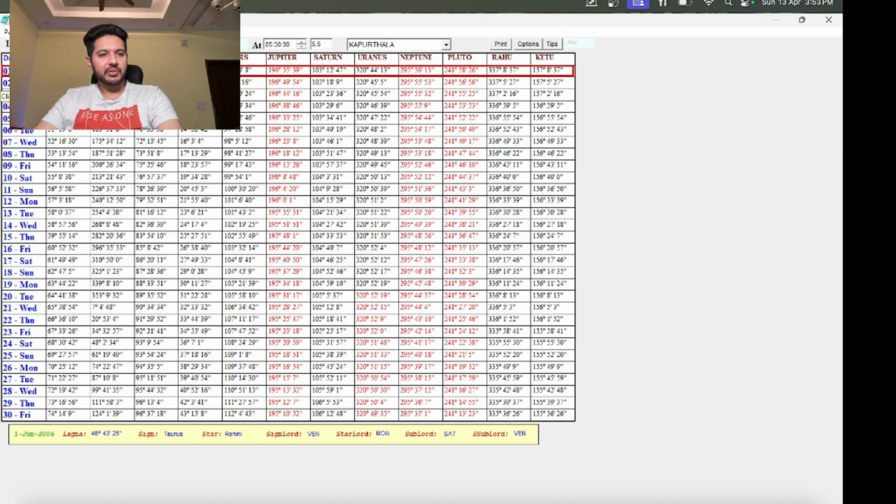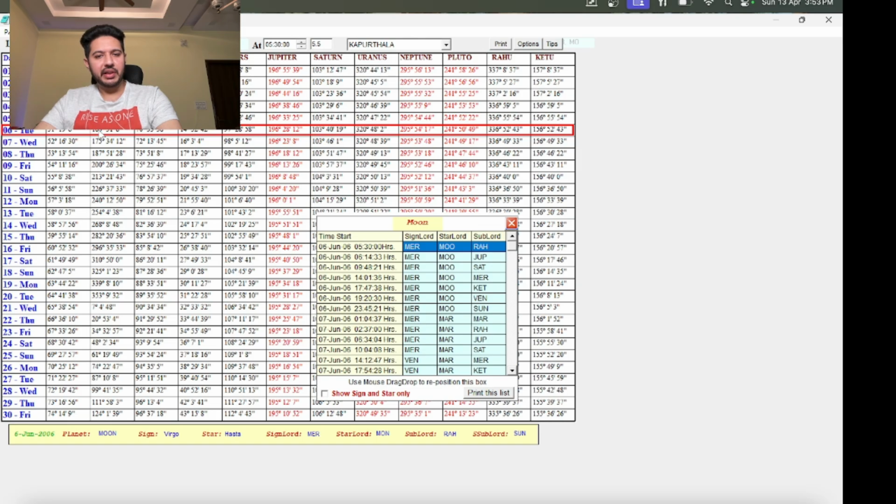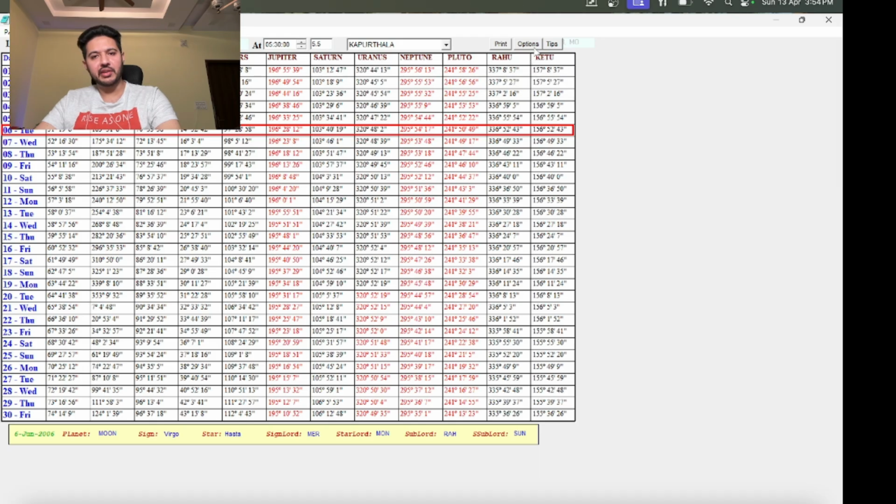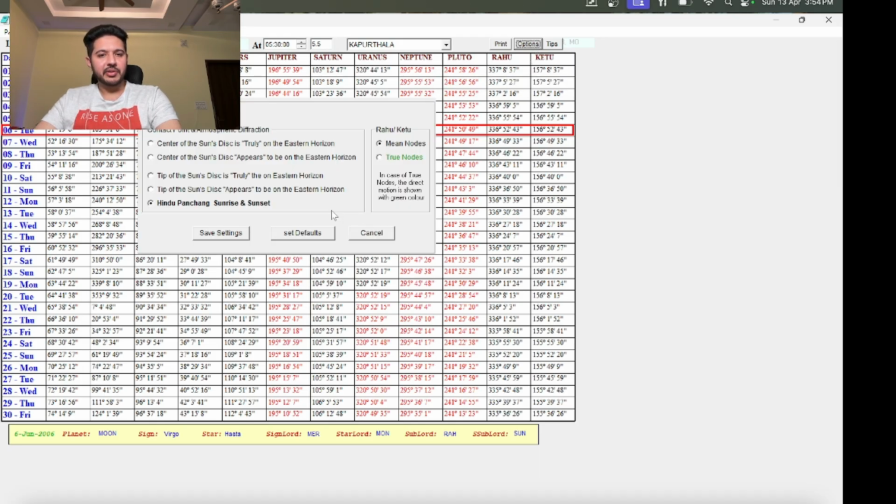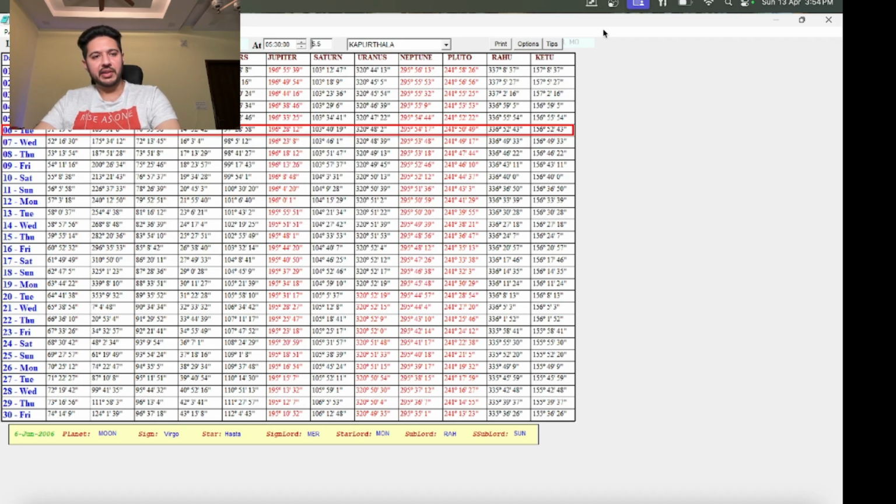Now, 1st of June 2006, 163 degrees is the starting point of this moon, right? And if you check closely, there is in fact no option here to get the moon degree every single hour. So I'm still searching for that kind of software that will help us with this. But manually you have to do it now. So let me show you how.